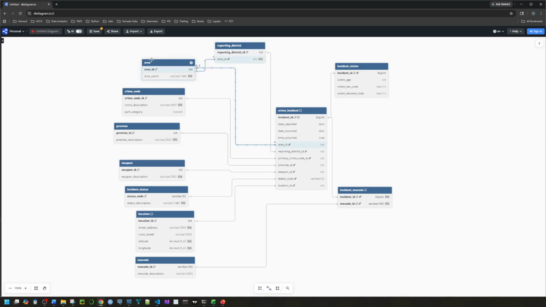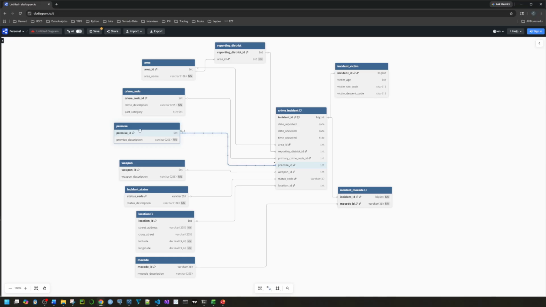So areas overlap with reporting districts, and reporting districts overlap with areas, vice versa. There can be a zero to many relationship or a one to many relationship, just depending on the scenario, but they both link back to details of a crime. Premise is another table that details the area or location of the crime, but it's more precise.